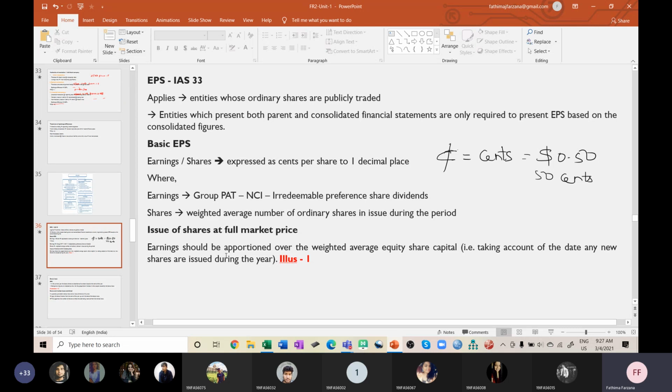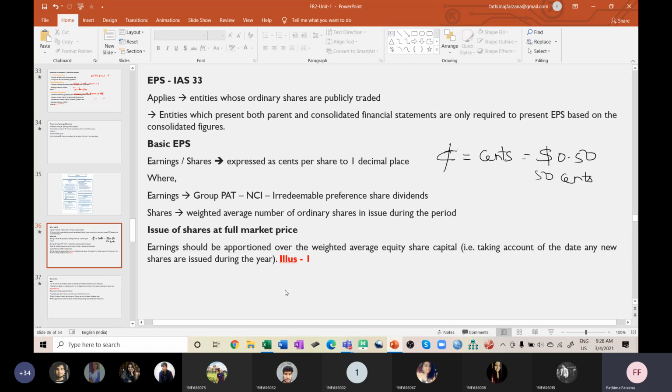If the number of shares differs, obviously the market value also differs, right? So these are not points you have to remember. Earnings should be apportioned over the weighted average equity share capital. You have to take into account if any new share is issued during the year. If I issue at full market price, then I will take earnings divided by weighted average equity share capital. I'll not take earnings divided by shares. Instead, I'll be taking earnings divided by weighted average equity share capital.